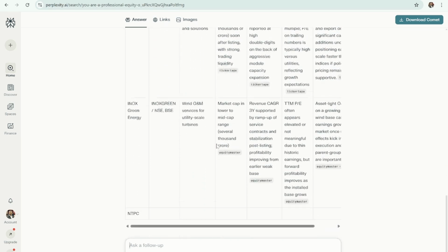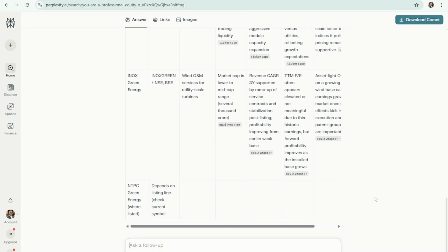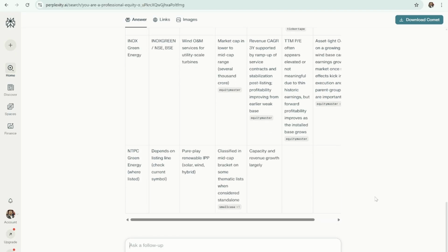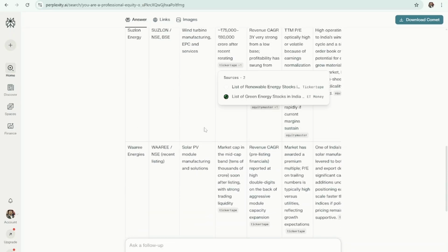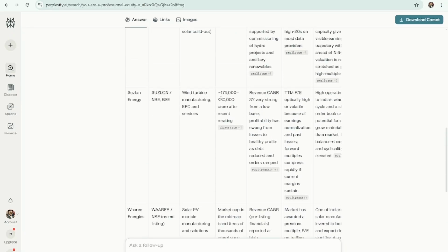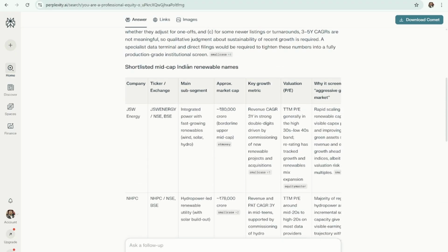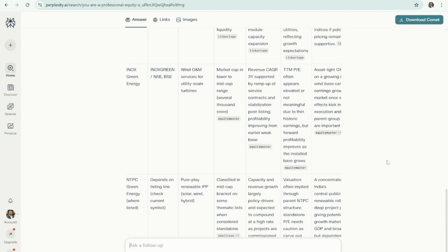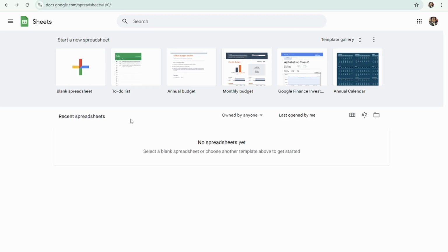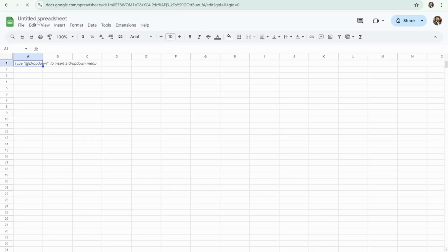It's already done it all. Okay, it's still streaming. Interestingly, it has also given the links here as well. In the meantime, we'll create a sheet for the target companies on Google Sheets.